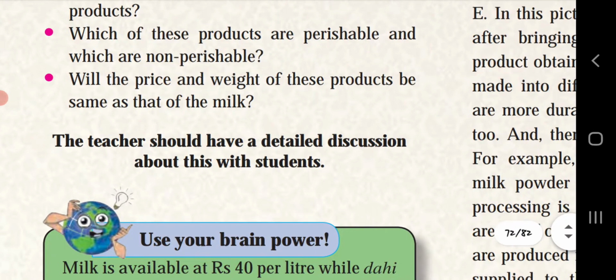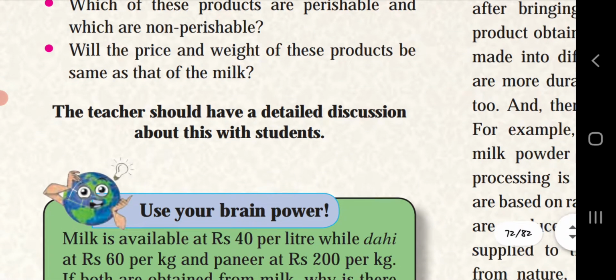Which of these products are perishable and which are non-perishable? Butter, shrikhand, paneer and many different products are perishable. And the products which are non-perishable are ghee, cheese, milk powder, etc. Will the price and weight of these products be the same as that of the milk?